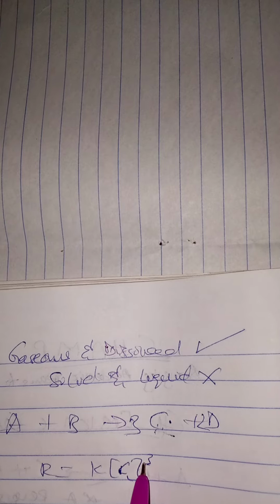Let's say we have A plus B to give us C plus D, and this one is 2A, this one is 3C, this one is 2D. If I'm to write it, R will be equal to K, the products first: C raised to power 3, then D raised to power 2, over your reactants at the lower side: A raised to power 2, B raised to power 1. Do you get it now?